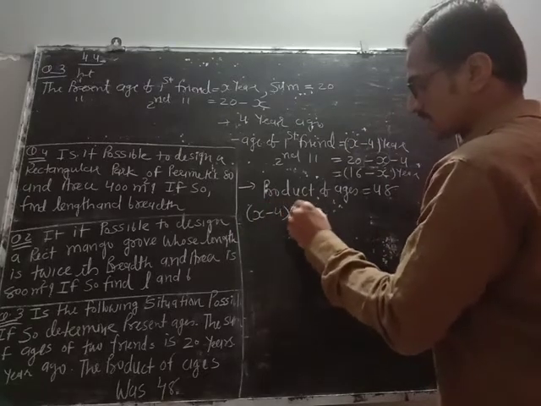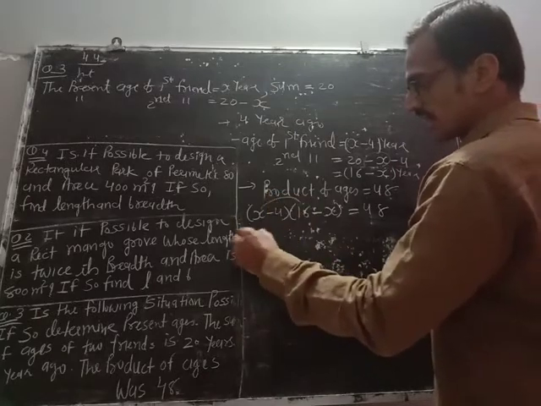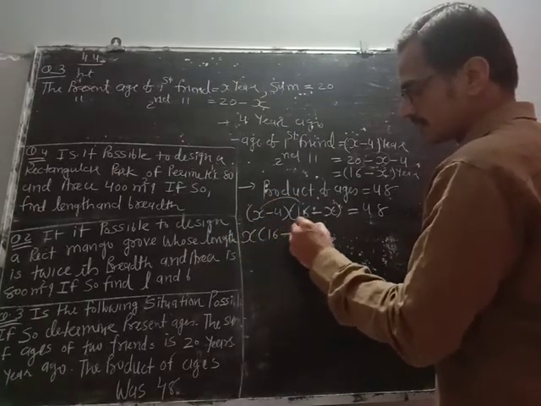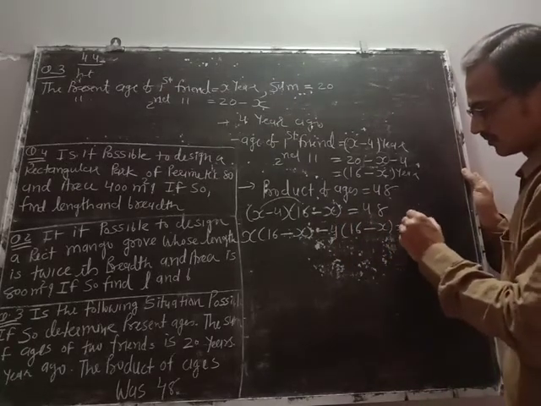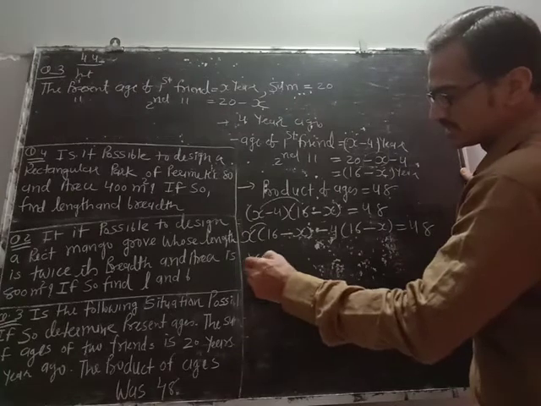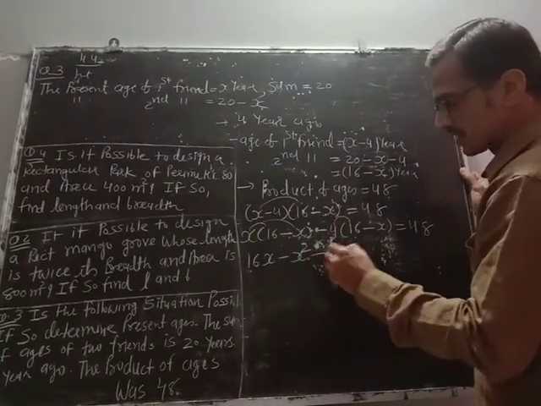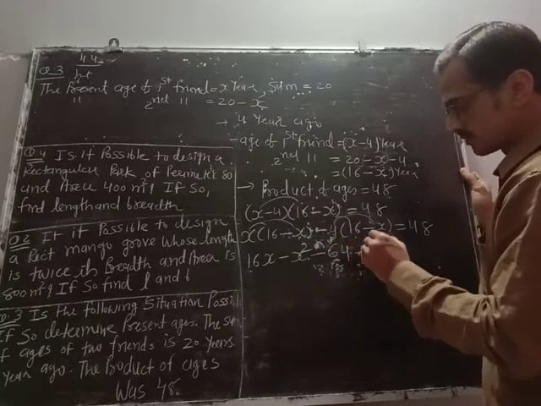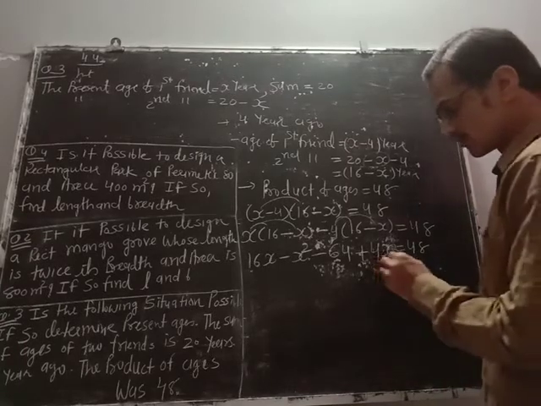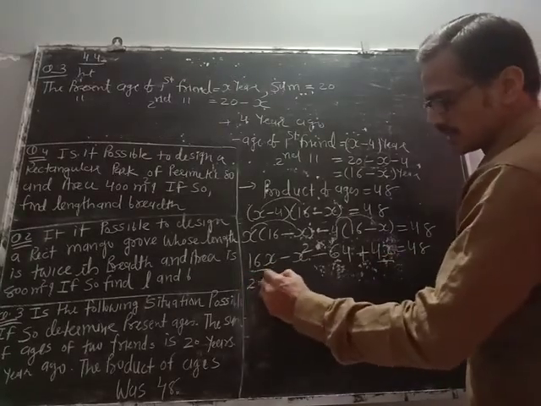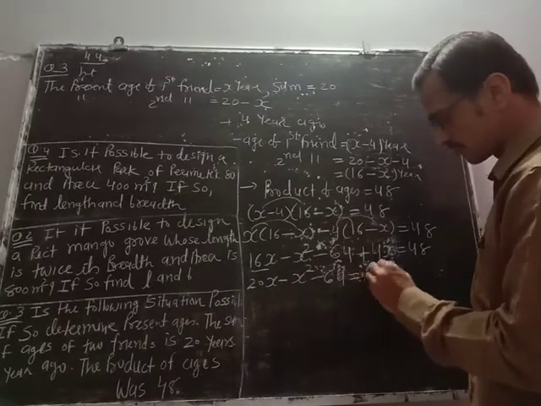x minus 4 into 16 minus x equals 48. So x will multiply with this whole bracket and minus 4 will multiply with this whole bracket. x into 16, 16x minus x square minus 64 plus 4x equals 48. 4x plus 16x, 20x minus x square minus 64 equals 48.